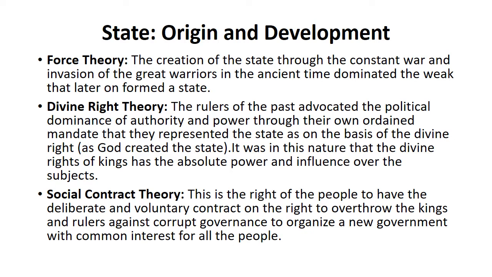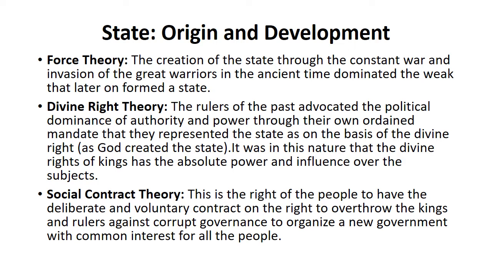Social contract theory says that there needs to be a contract between the king and the people, the subjects who are being governed. This contract will help both the people and the ruler to administer things in a good way, and to make policies for the welfare of the subjects and of the state as well.